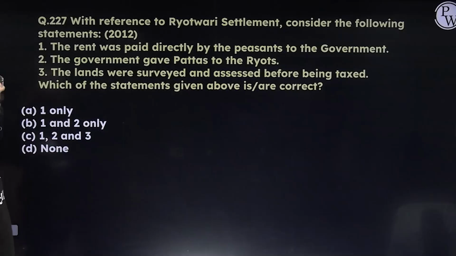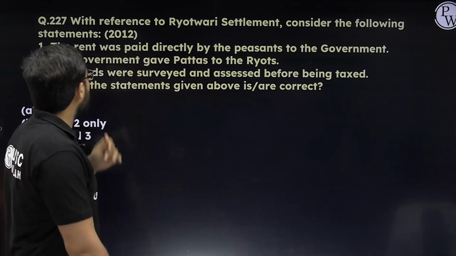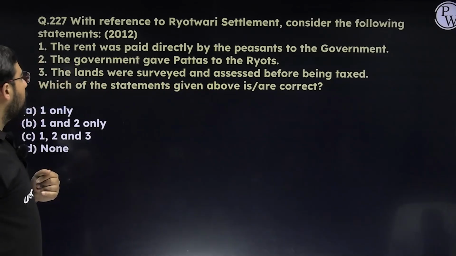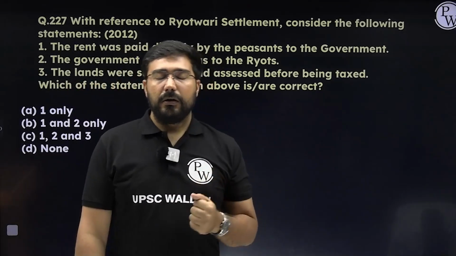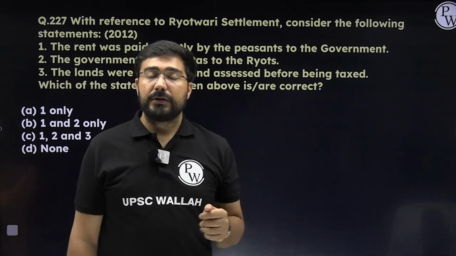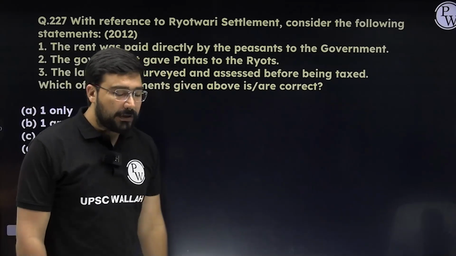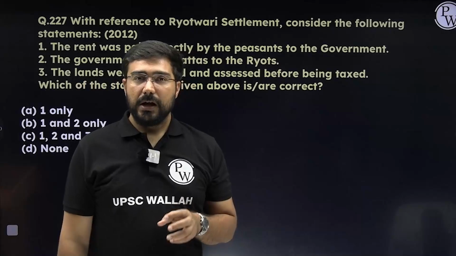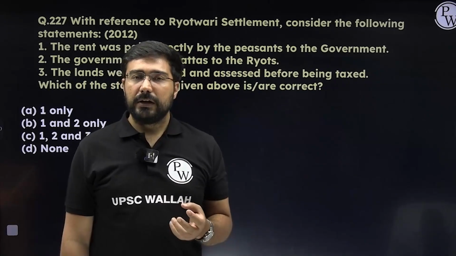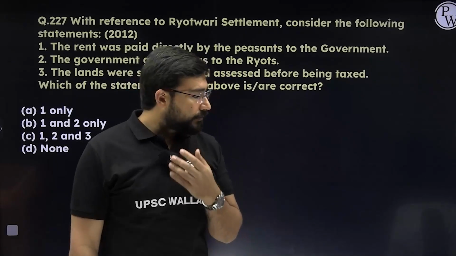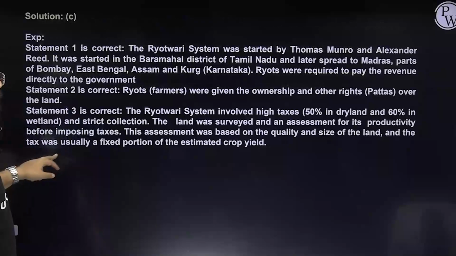Next, Ryotwari settlement. What are the features of Ryotwari settlement over which the UPSC has asked a question? Like number 1, rent was paid directly by the peasant to the government. Correct. The government gave pattas to ryots. Yes, they had given the letters on which it was mentioned specifically how much revenue you have to pay to us. Number 3, land was surveyed and assessed before being taxed. Yes, survey was also there, but these surveys were not correct, and often it was just guesswork. So that's why the revenue collected from the peasantry was always on the higher side. So even in this question the answer will be C, but please know the working of the act also.